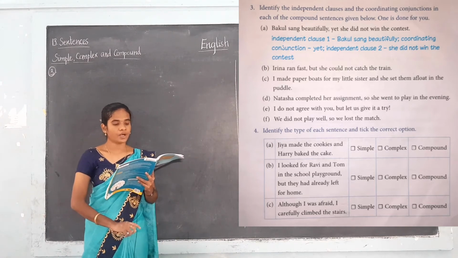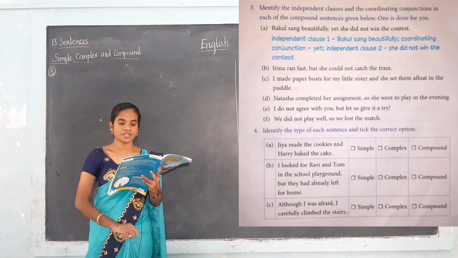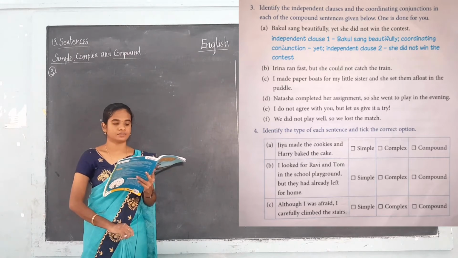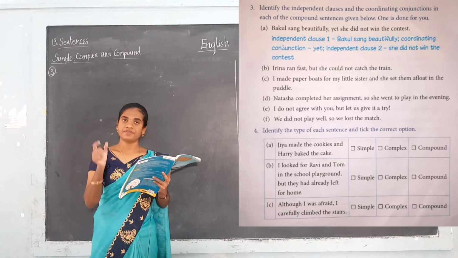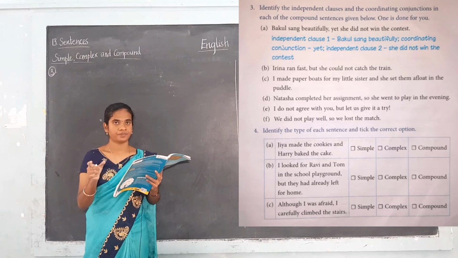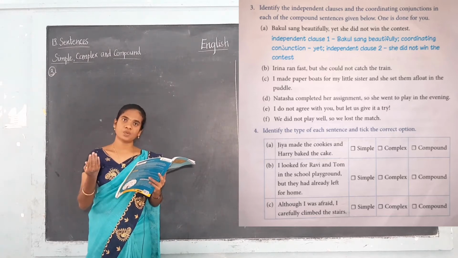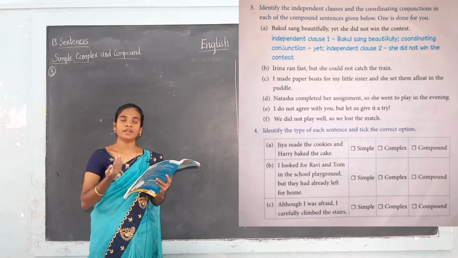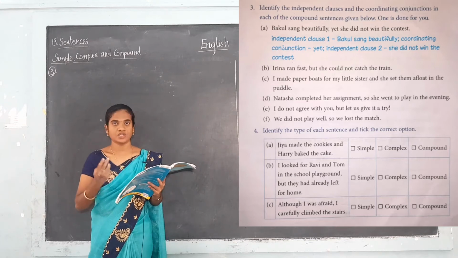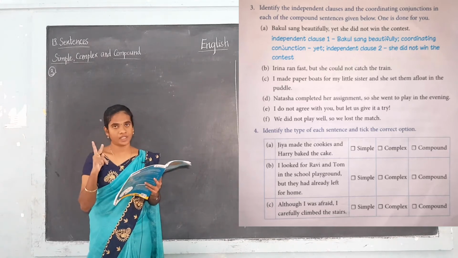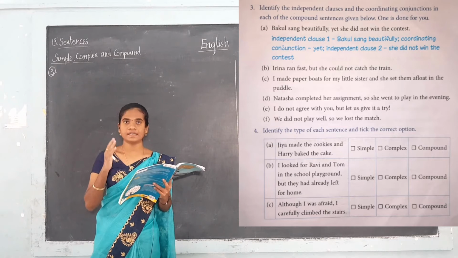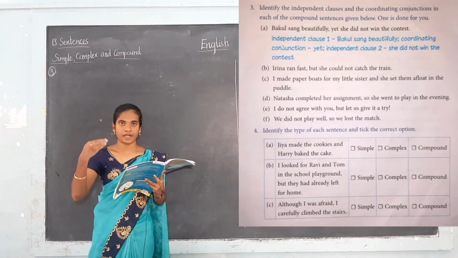One example is given here. Bakul sang beautifully, yet she did not win the contest. What is the first independent clause here? An independent clause expresses a complete thought and can stand alone. Here we have two independent clauses, so they are mentioned as independent clause 1 and independent clause 2.